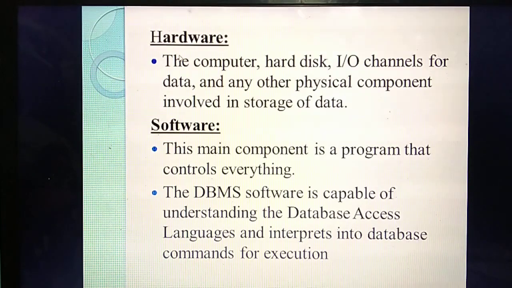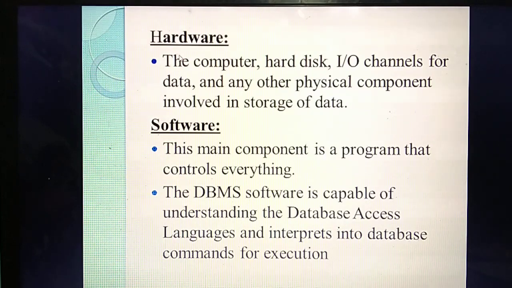Okay, which language are you using to access the data from the database? Database access language. Using this language, you can access the data from the database. You have studied the C++ programming language as well as Python, but database access language is entirely different from these languages. Here you are writing code in the form of commands.